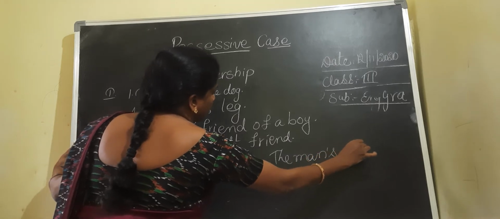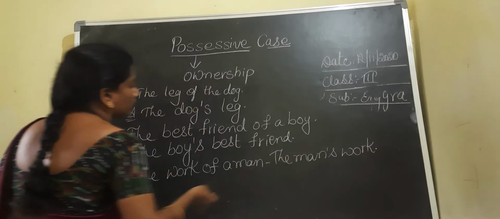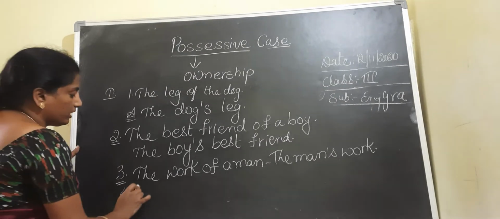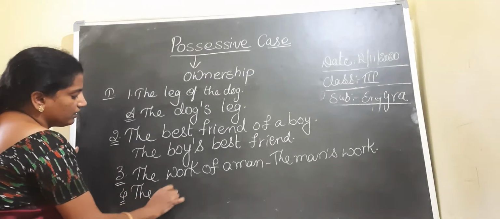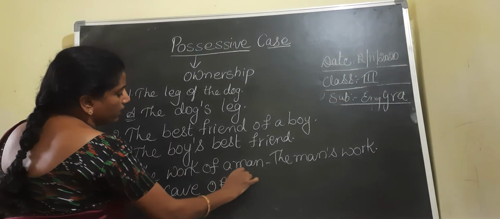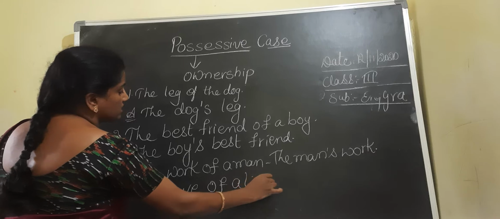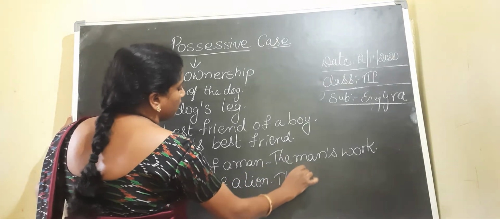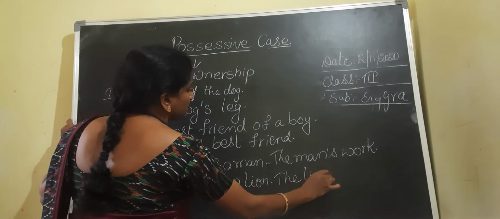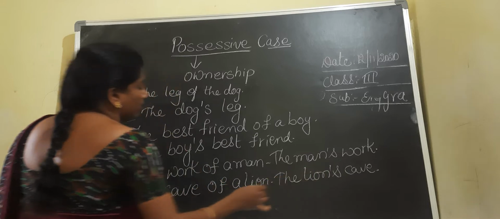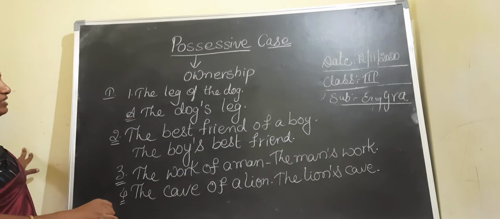Coming to the fourth one, children, they gave the cave of a lion. Here we can say the lion's cave. Here we are adding apostrophe s again.